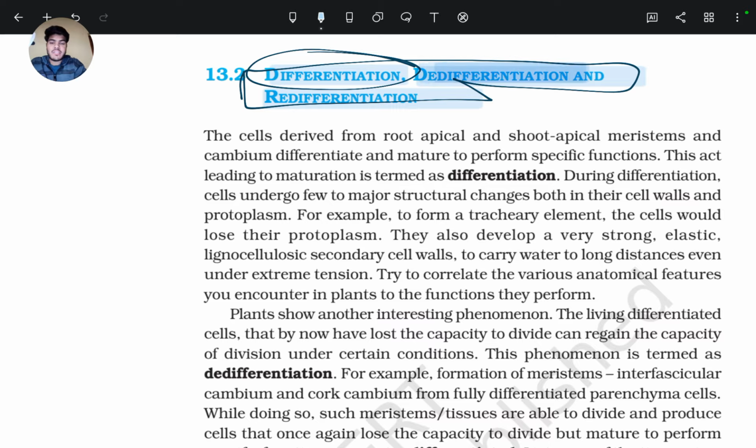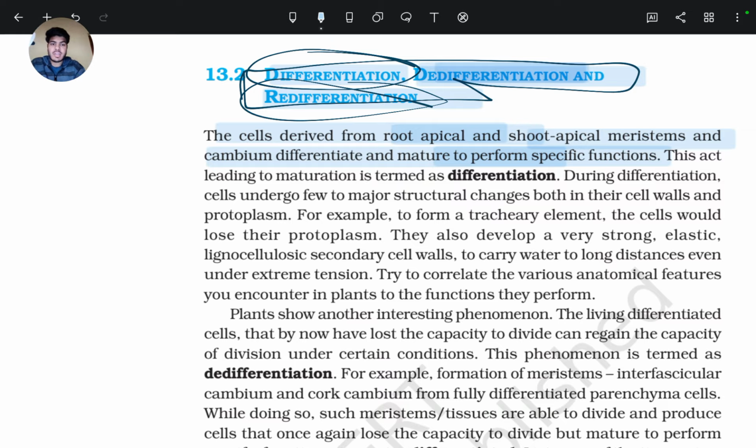That process is de-differentiation, and it forms secondary meristem or cylindrical meristem, that is vascular cambium, which helps expand the growth or the girth of the plant. Then it again loses the ability to divide, and the process is redifferentiation, and it forms secondary permanent tissue like secondary xylem and secondary phloem.